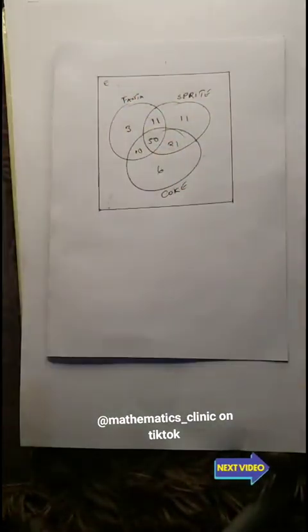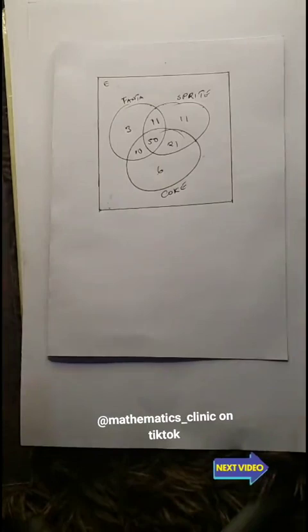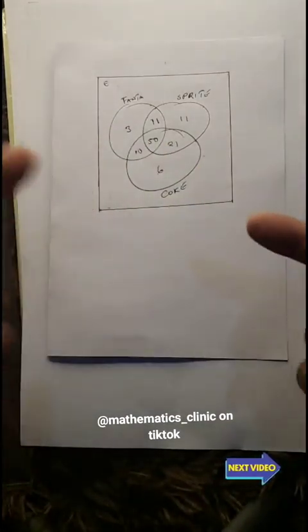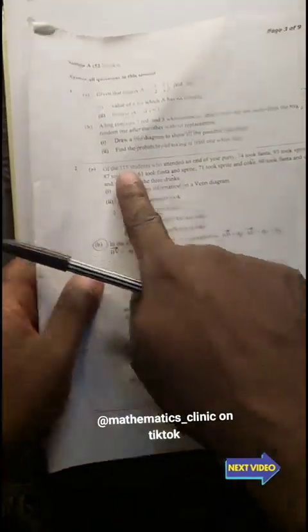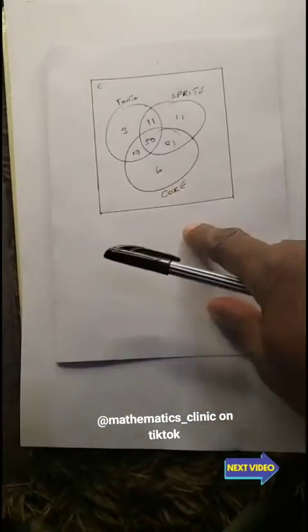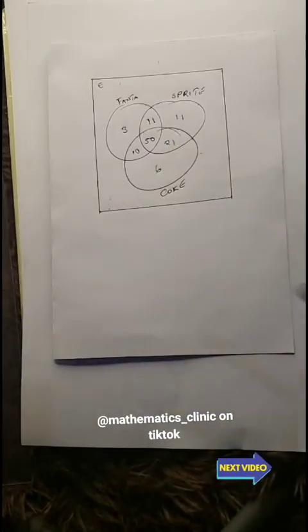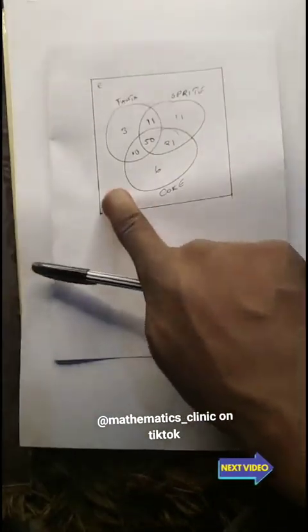Is that it? Most of my good people, you end here. But that's not it. The information says there were 115. You need to confirm if this information that you have indicated is going to give you 115. If it's not, the remaining you put in the universal set.